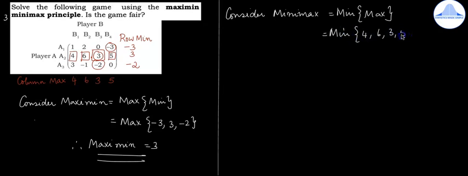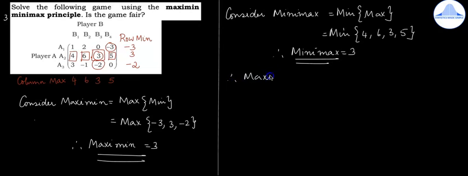Similarly, consider minimax, which is equal to the minimum of the maximum values, which is the minimum of 4, 6, 3 and 5. The minimum here is 3. So minimax is equal to 3.